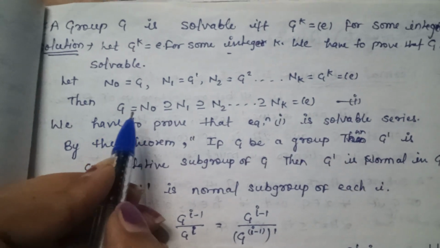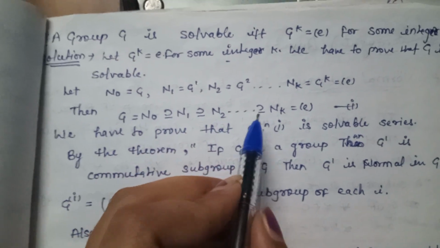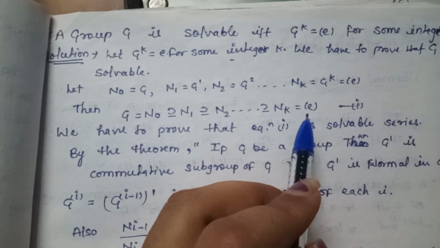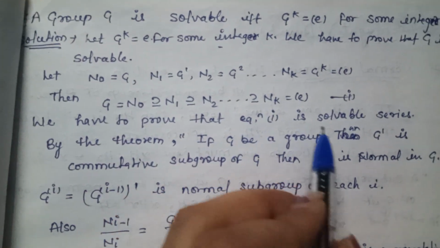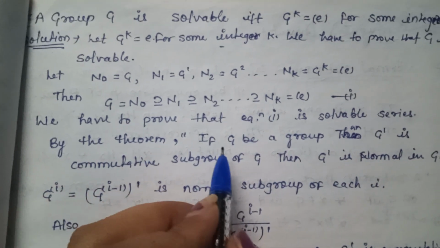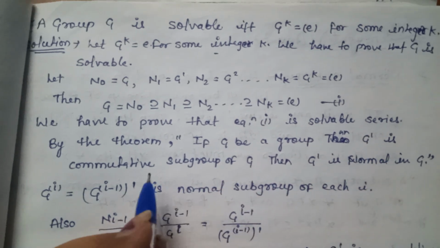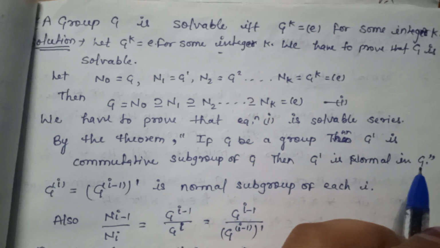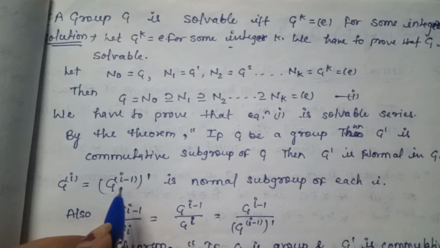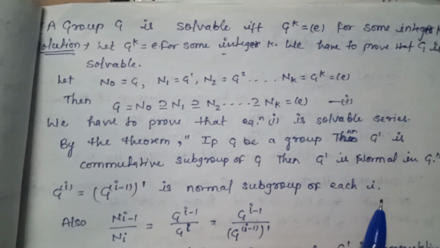Then G is equal to N0 is a superset of N1 is a superset of N2 and so on, which is a superset of Nk, which is equal to e. We have named this equation number 1. We have to prove that equation number 1 is a solvable series. By the theorem, if G is a group, then G dash is a commutative subgroup of G, and G dash is normal in G. So Gi is equal to G_{i-1} dash, which is a normal subgroup for each i.